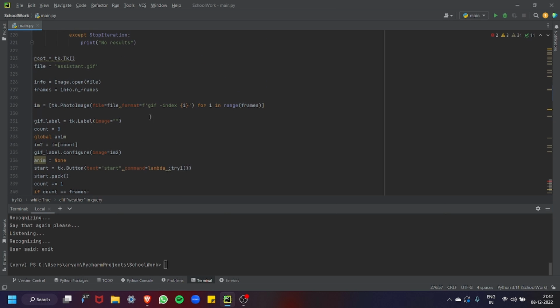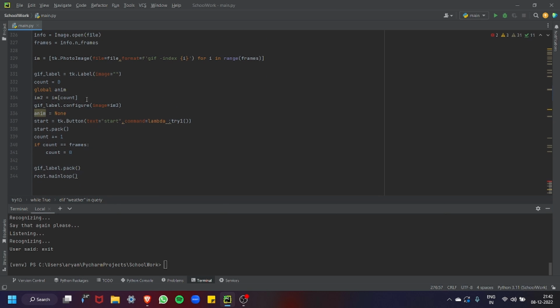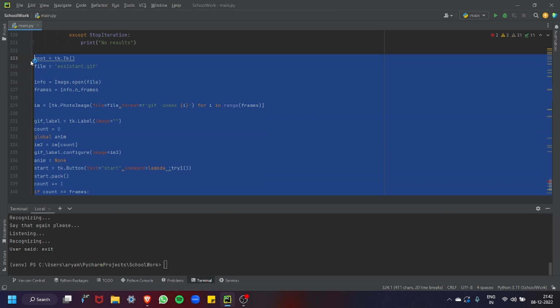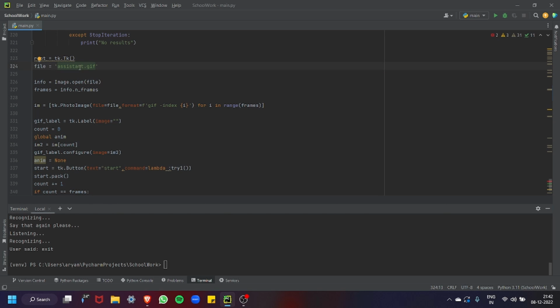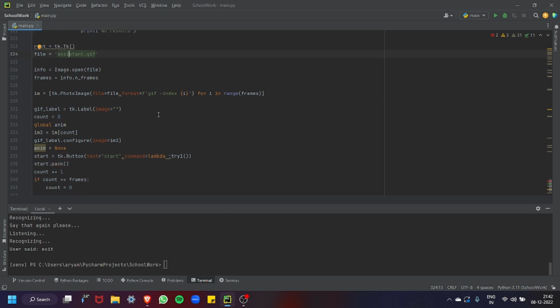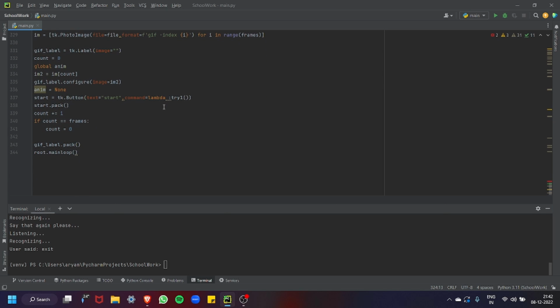Now this part is the GUI of the desktop assistant that we saw earlier. So you need to have a file named assistant.gif saved where your code is. If your assistant.gif or assistant.jpeg is not stored where your code is, it won't work, and you need to make sure that it's there.